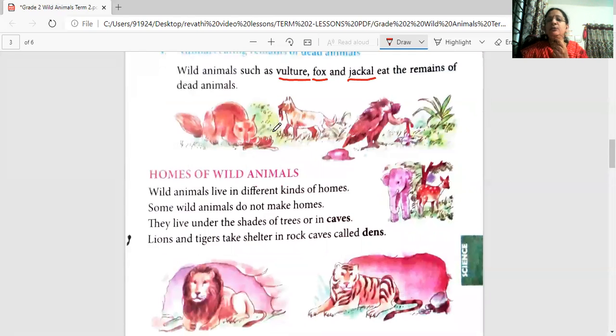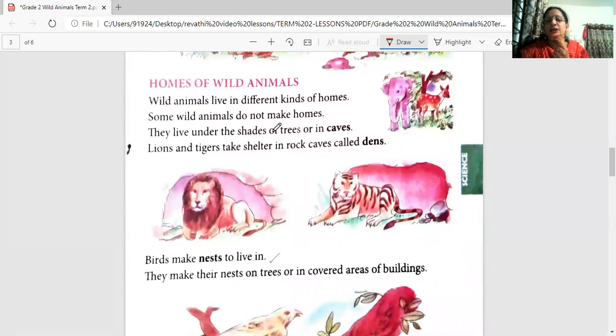So now we learned about the food of the animals. Now let's also read about the homes of the wild animals. Where do we live? Like how we have different houses, each one will live in a different kind of house. The animals also live in different kinds of houses. So if they are pet animals, you will make a house at your home for the animal. But if they are in the jungle, they have their own kind of home. So what is that home?